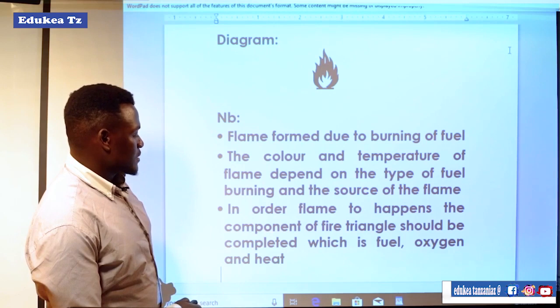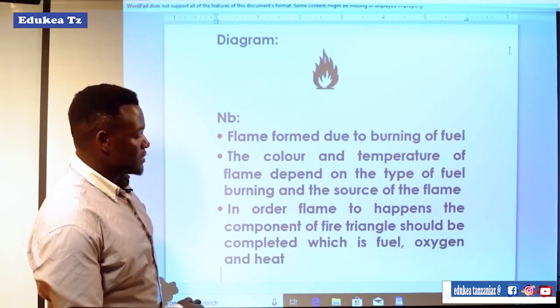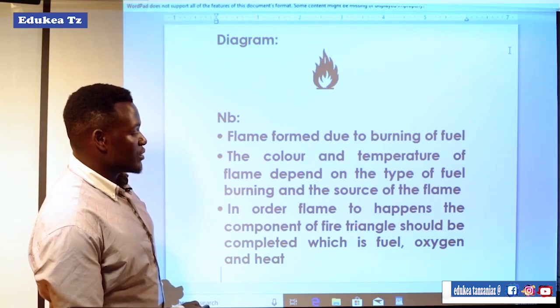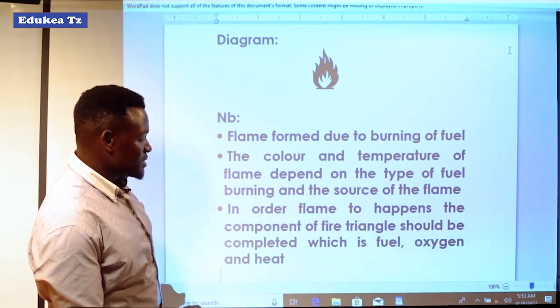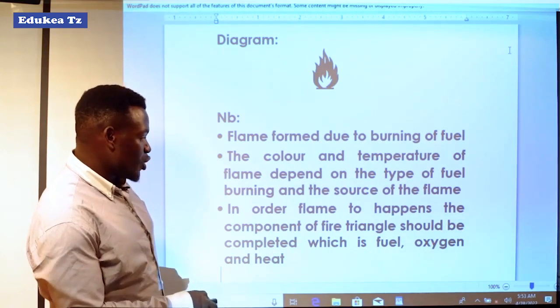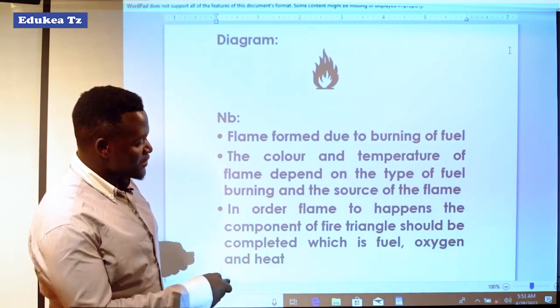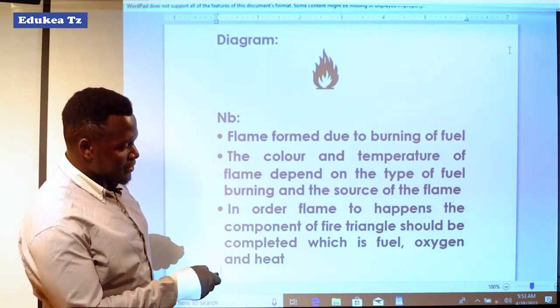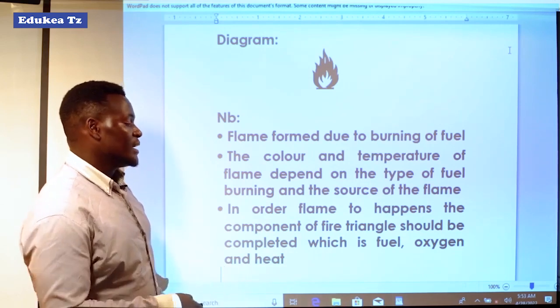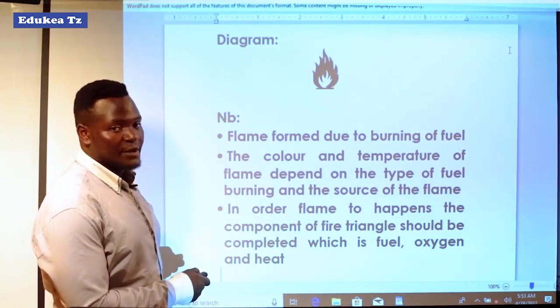There are components of fire which must be present, and this is the triangle of components of fire. The first one is fuel. There must be fuel, there must be oxygen, and there must be heat. If you have all these three things and you combine them together, this is how you come to get something called flame.